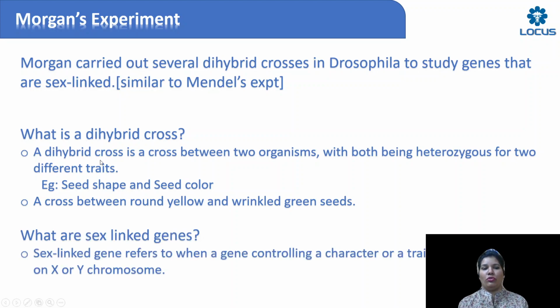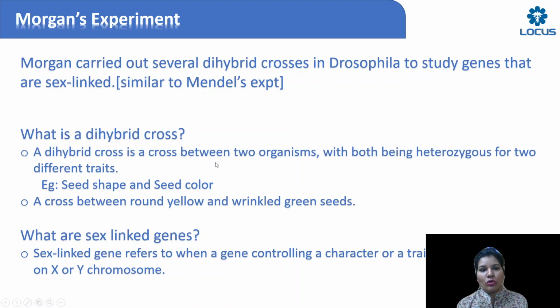Now, for all those who don't know what are sex-linked, you can look onto the screen here. Genes, basically, which are present on the sex chromosome. Now, when you talk about humans, we have one pair of sex chromosome. That means females would have XX and males would have X and Y. So if genes are present on one of the sex chromosome, you would call them as sex linked genes, and the inheritance pattern also depends upon how this sex chromosome gets inherited into the next generation.